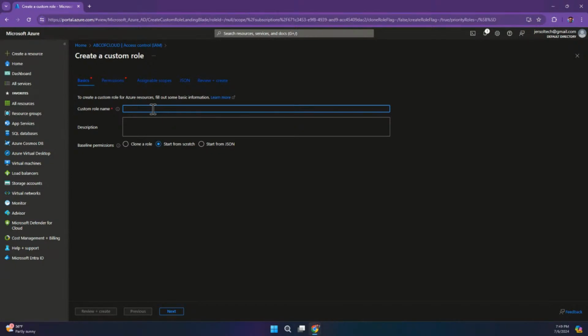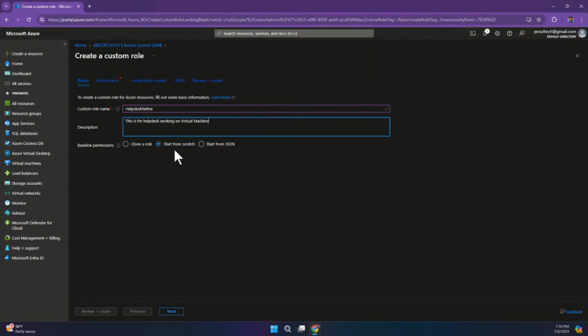So now this is what I want to do. I'm going to just call this help desk refine. So once I call this help desk refine, I can always put, this is for help desk working on virtual machine. So you know why I'm writing this, because you're probably working with other engineers, and then you actually want to tell these engineers that, hey, this is exactly why I'm creating these custom roles. So it's actually very, very useful to add descriptions.